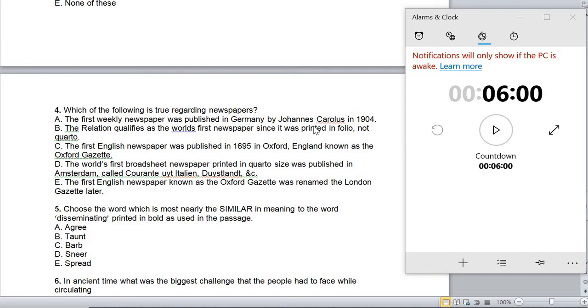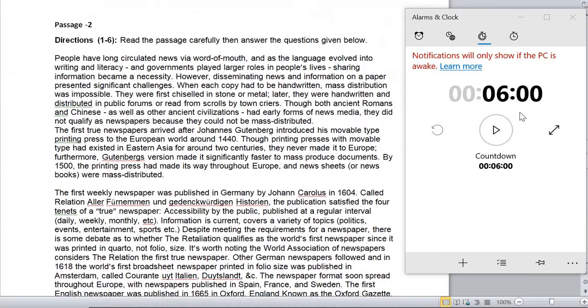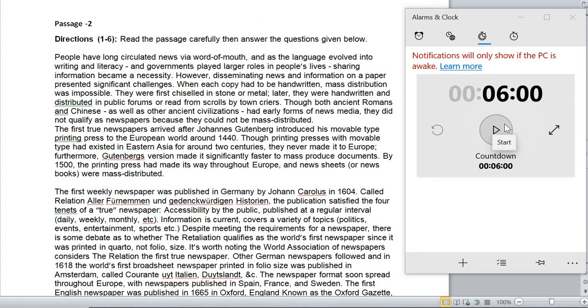So without any delay, let us start solving this passage. Are you all ready? Are you set? Let us start the timer.